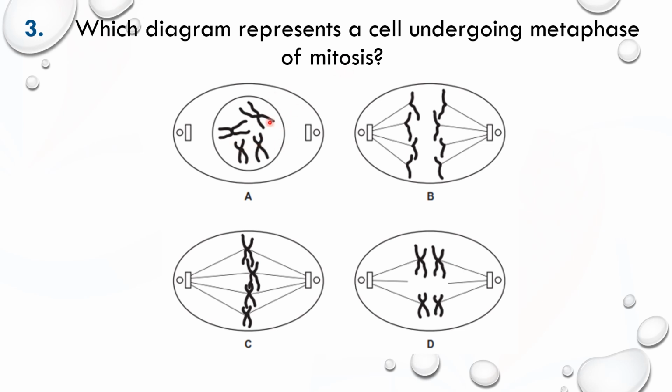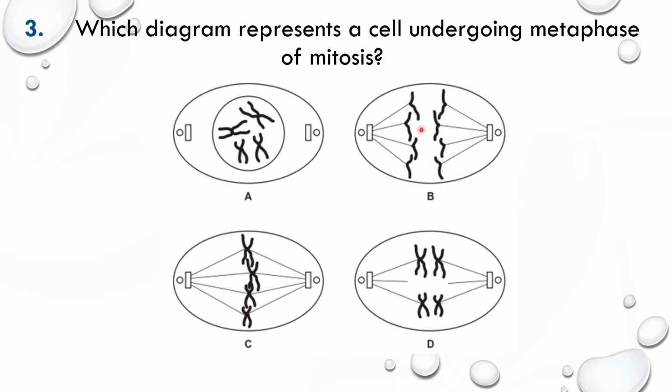This A, this is prophase. How do I know? The chromosomes appear as sister chromatids joined by centromere. So our spindles are yet to start forming anywhere. This is prophase. Now look at B.